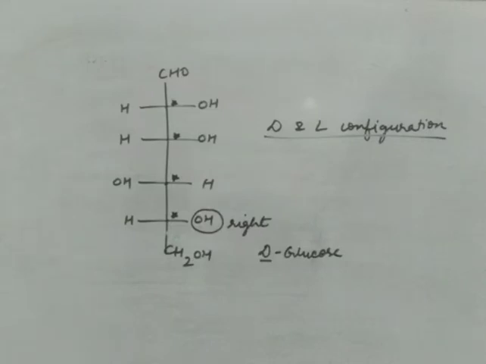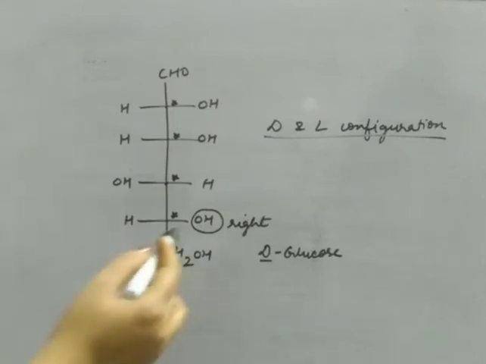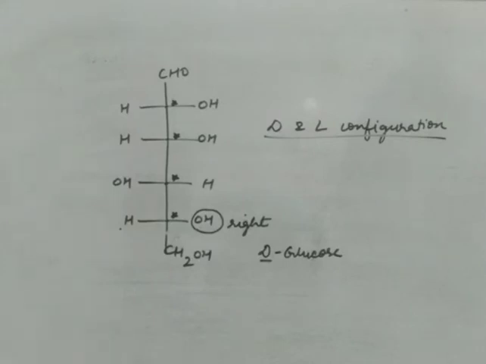Here the D is due to the last chiral carbon, where the OH group is on the right side. The naturally occurring glucose has OH on the right side only. So it is known as D-glucose. Likewise, if OH is on the left side, we will call it L-glucose. So all the naturally occurring glucose has D configuration only.